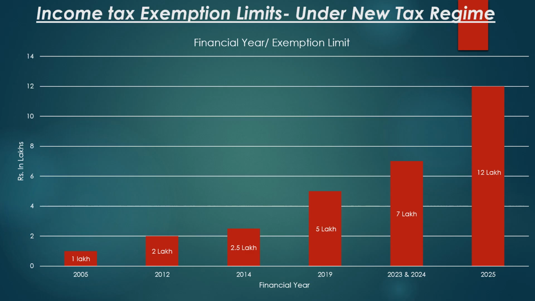But in the 2025 financial year, the exemption limit was increased to 12 lakhs. The graph clearly shows that the tax exemption limit for the financial year 2025-26 is the highest compared to the previous financial years.